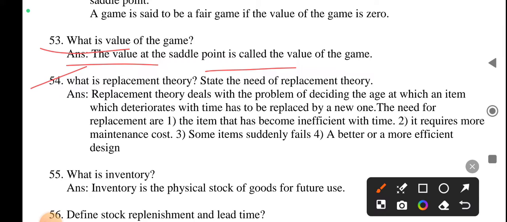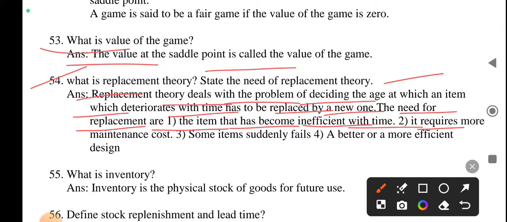Question number 54. What is replacement theory? State the need of replacement theory. Replacement theory deals with the problem of deciding the age at which an item which deteriorates with time has to be replaced by a new one. The need for replacement of the item arises as it becomes inefficient with time. It requires more maintenance cost. Sometimes items suddenly fail, or a better or more efficient design becomes available.